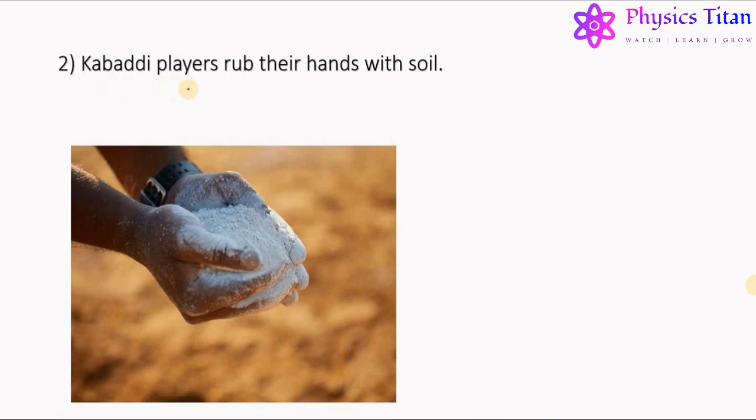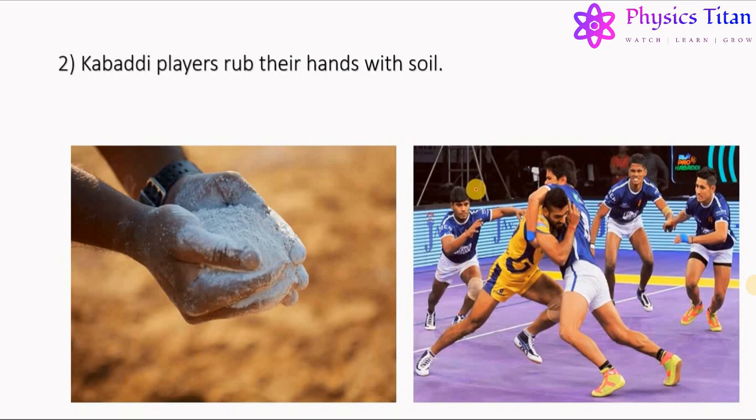Now, let us take another application of friction, that is why kabaddi players rub their hands with soil. You all must have seen the kabaddi game. It is a very famous game in India. Have you ever noticed why the players in the game rub their hands with sand, powder or soil? The answer is to increase the friction of their hands. Let us understand it more.